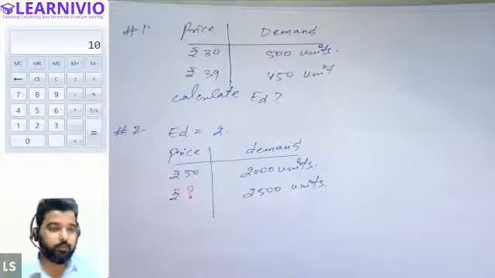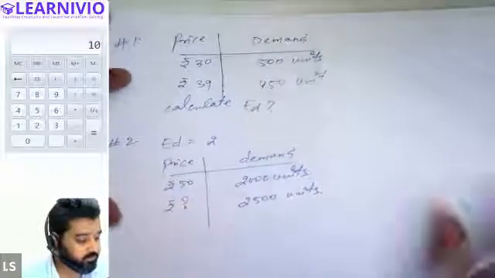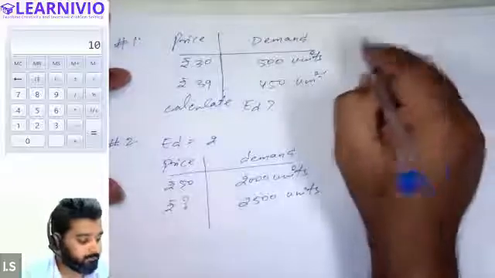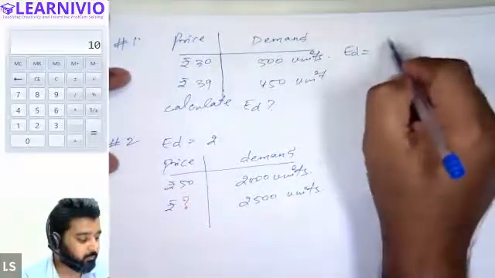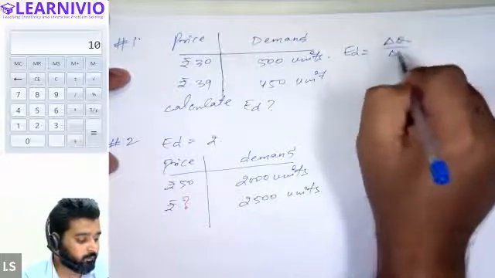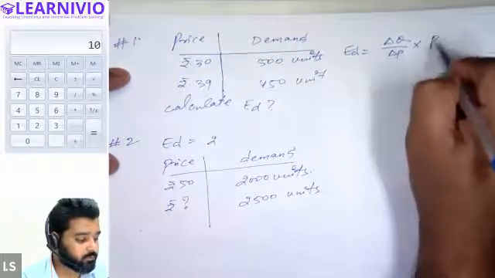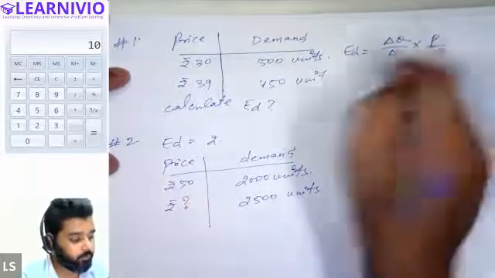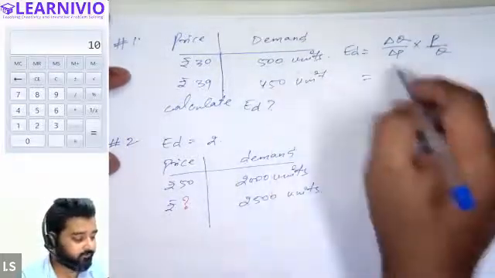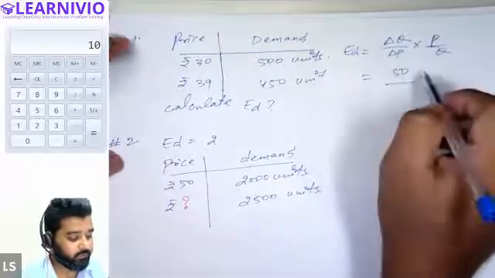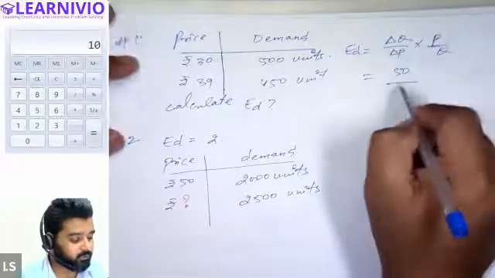And let me solve the first question for you. In this question, we will apply the formula of elasticity of demand, delta Q by delta P into P upon Q. We have a 50 units change in the quantity, and there is a ₹9 change in the price.